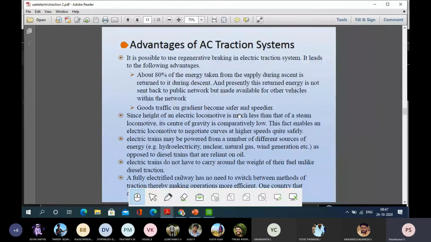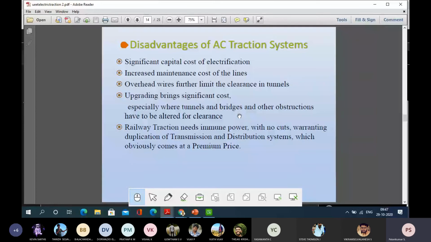So if one country is completely AC traction, there won't be any need to switch between methods of traction. The same engine is capable of running from Kanyakumari to Kashmir. If there is no mix of DC traction and AC traction, with completely AC traction, the operation is more efficient and time saving. And there are other advantages.